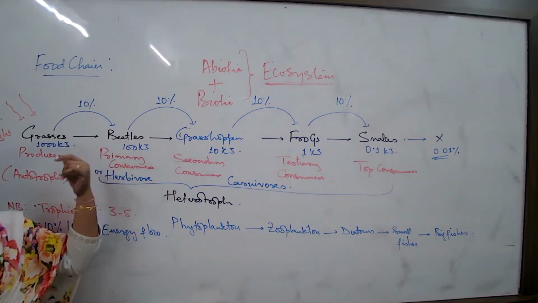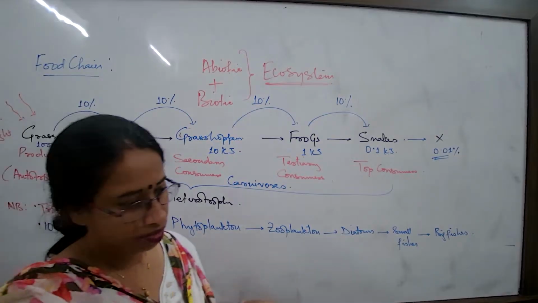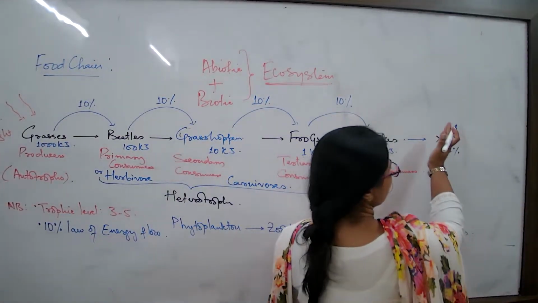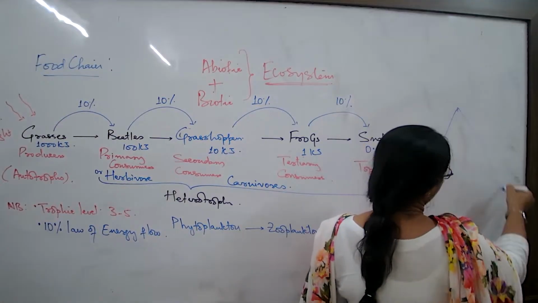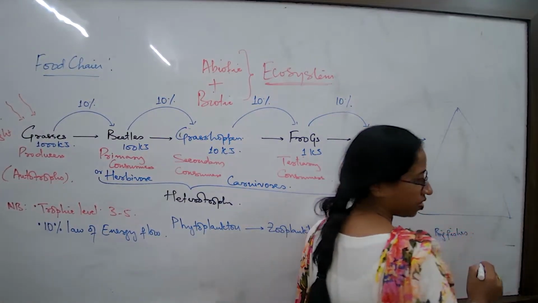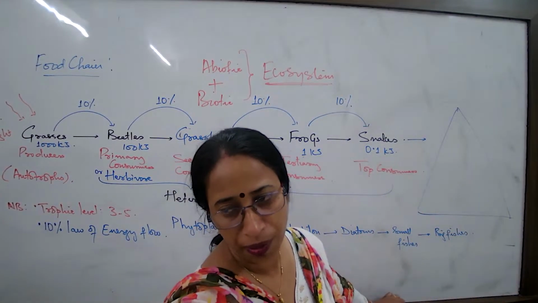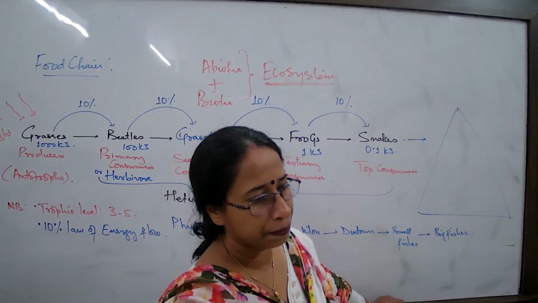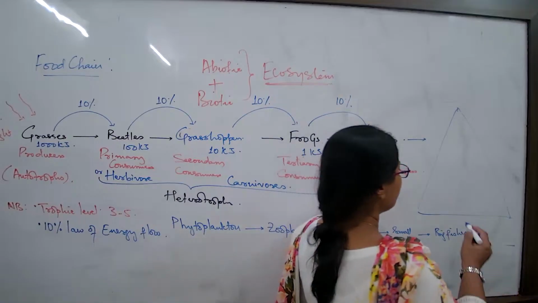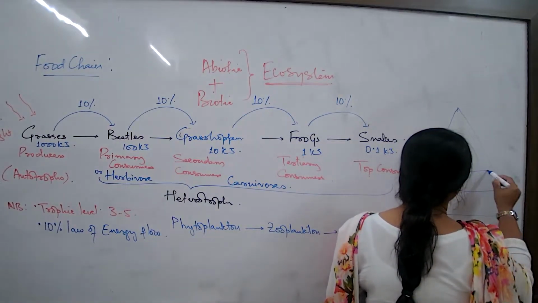Try to put this in the form of an ecological pyramid. Take only one example. It's very easy. Once you know any example, you'll be able to draw. What to do? Draw a neat, nice pyramid. Start fast. 5 minutes. Take one. You have to draw one big triangle, and this big triangle you have to divide in 5 parts.